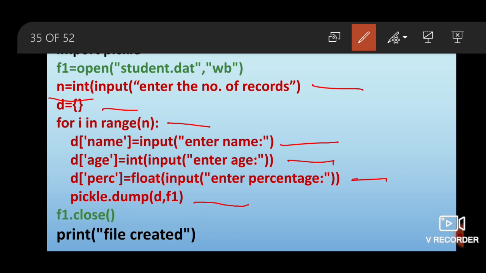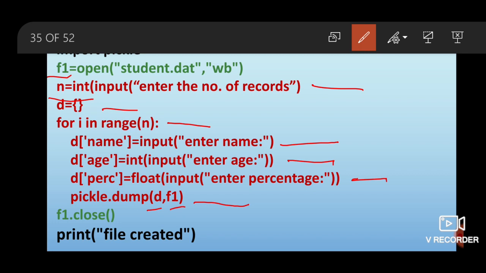So, this time my file handle is f1. So, my file student.dat is associated with f1. So, that is why I am writing f1 here, and D is the object that I have to write. You already know the syntax of dump function. Okay, so this object is written.